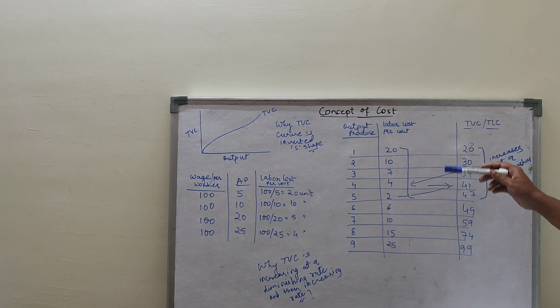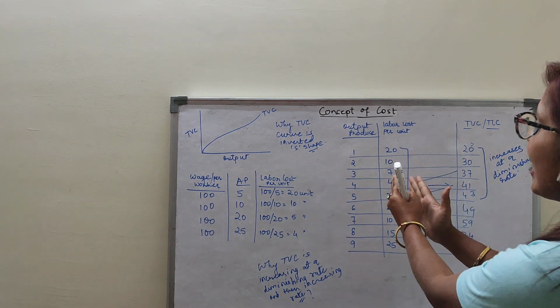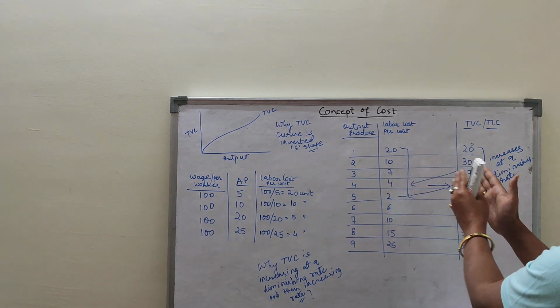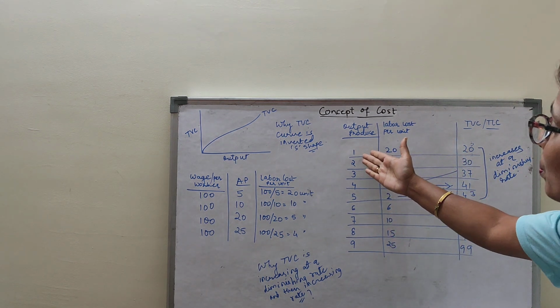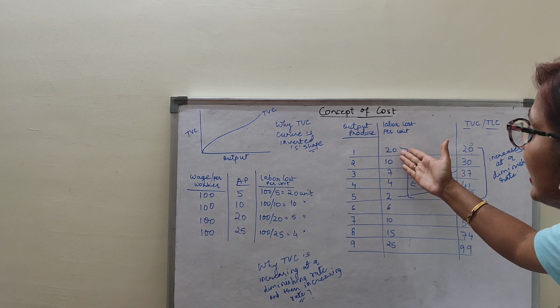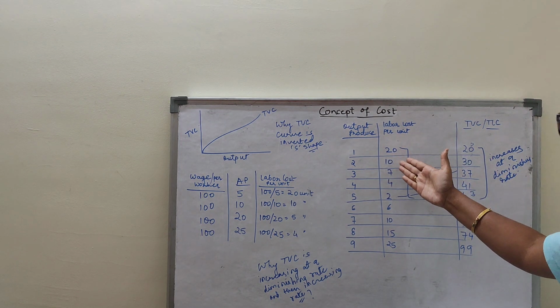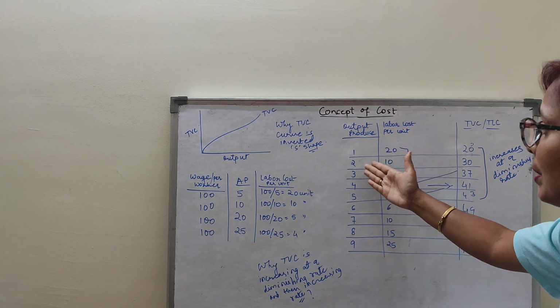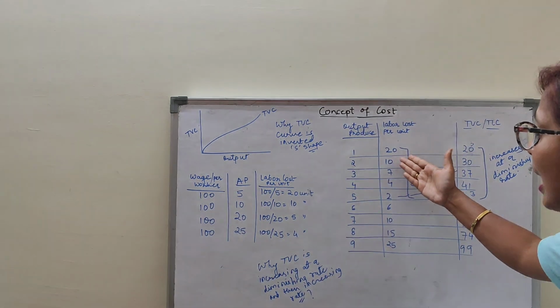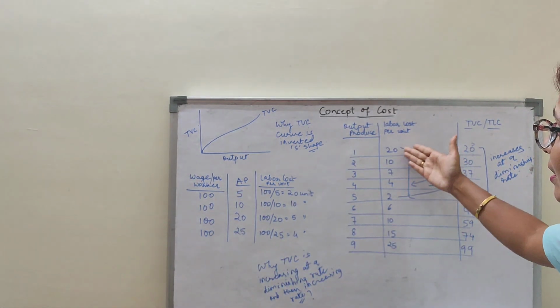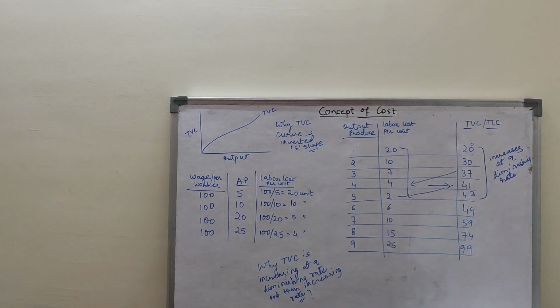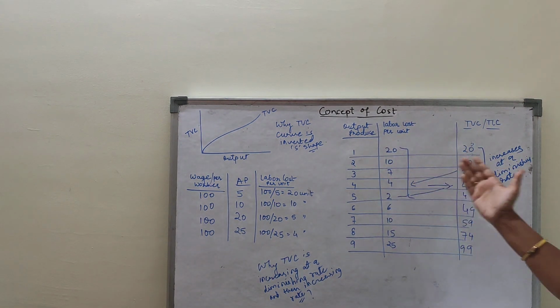Labor becomes cheaper, so we are adding less and less cost in total. To produce one output, I gave 20 rupees to the labor, then I gave 10 rupees. As I increase my output, I am paying less and less. That means less and less cost is incurred for every additional unit of output.